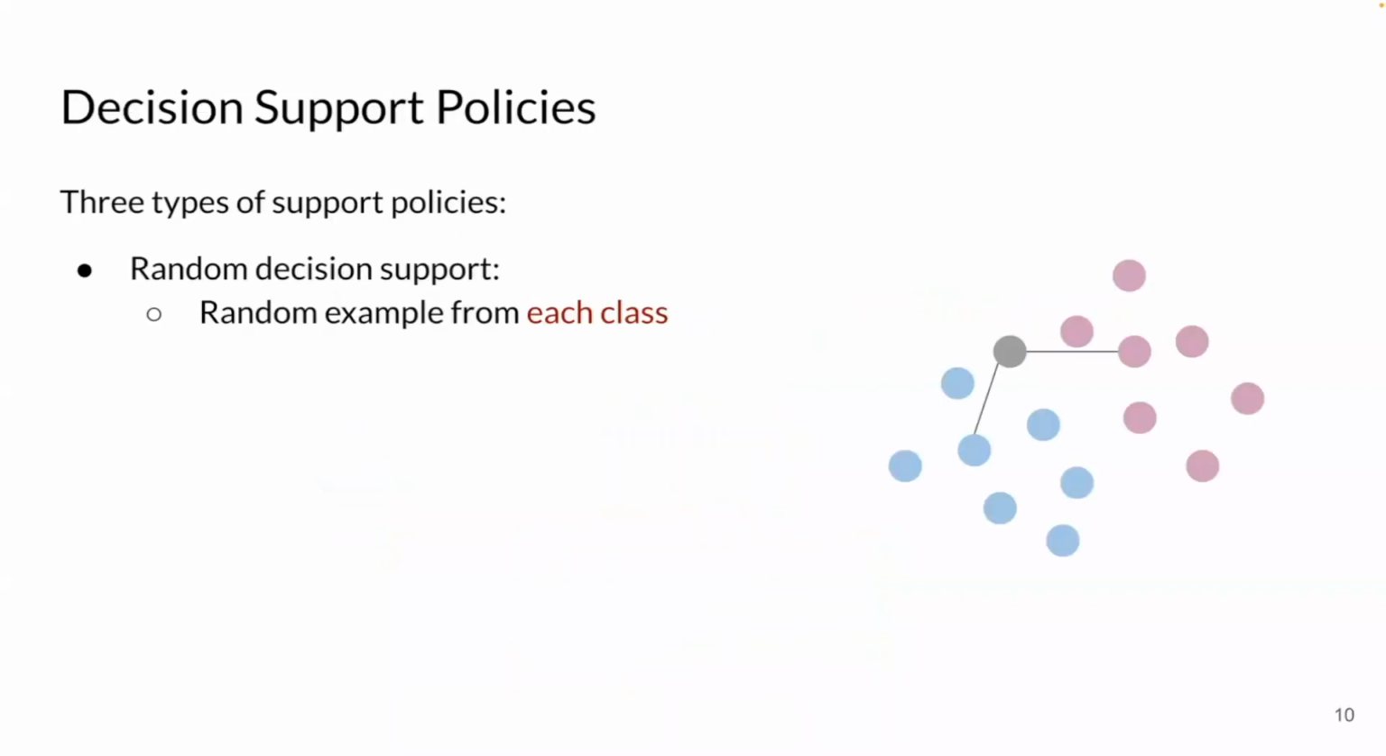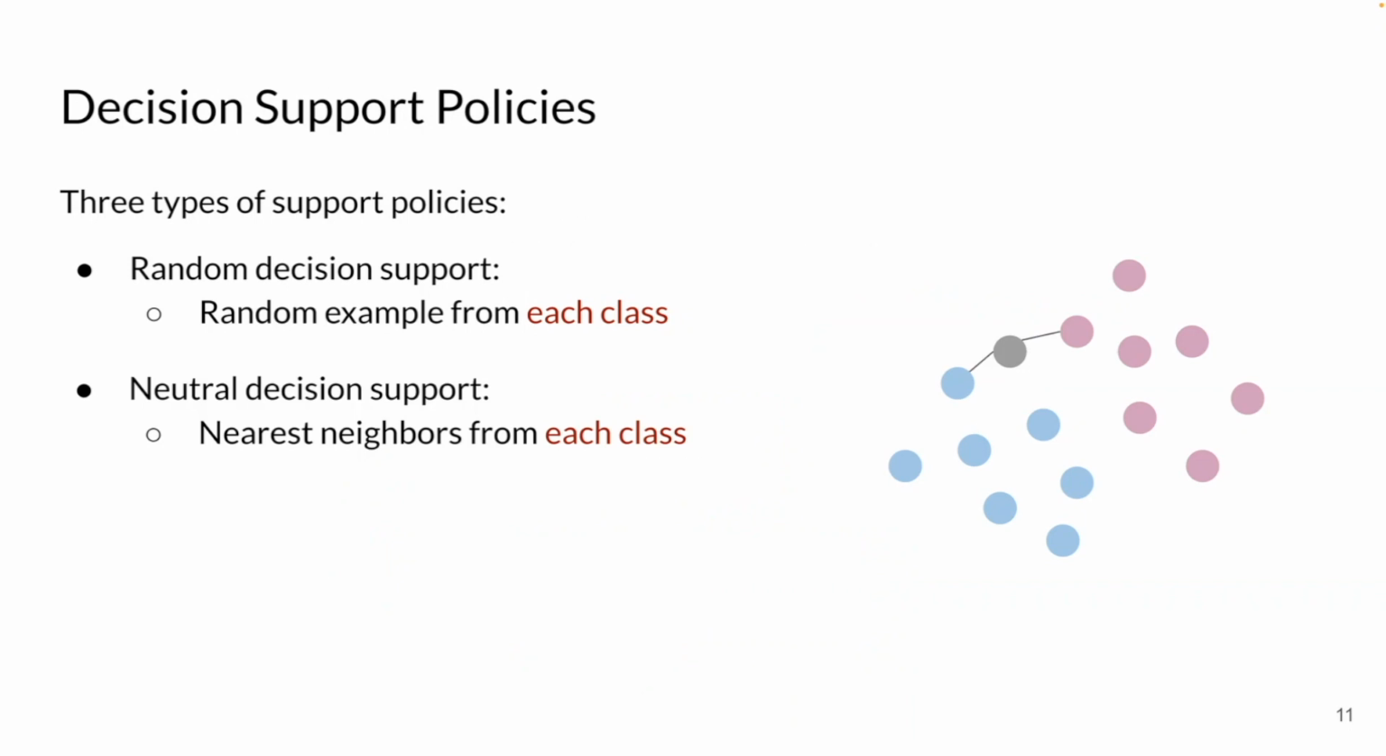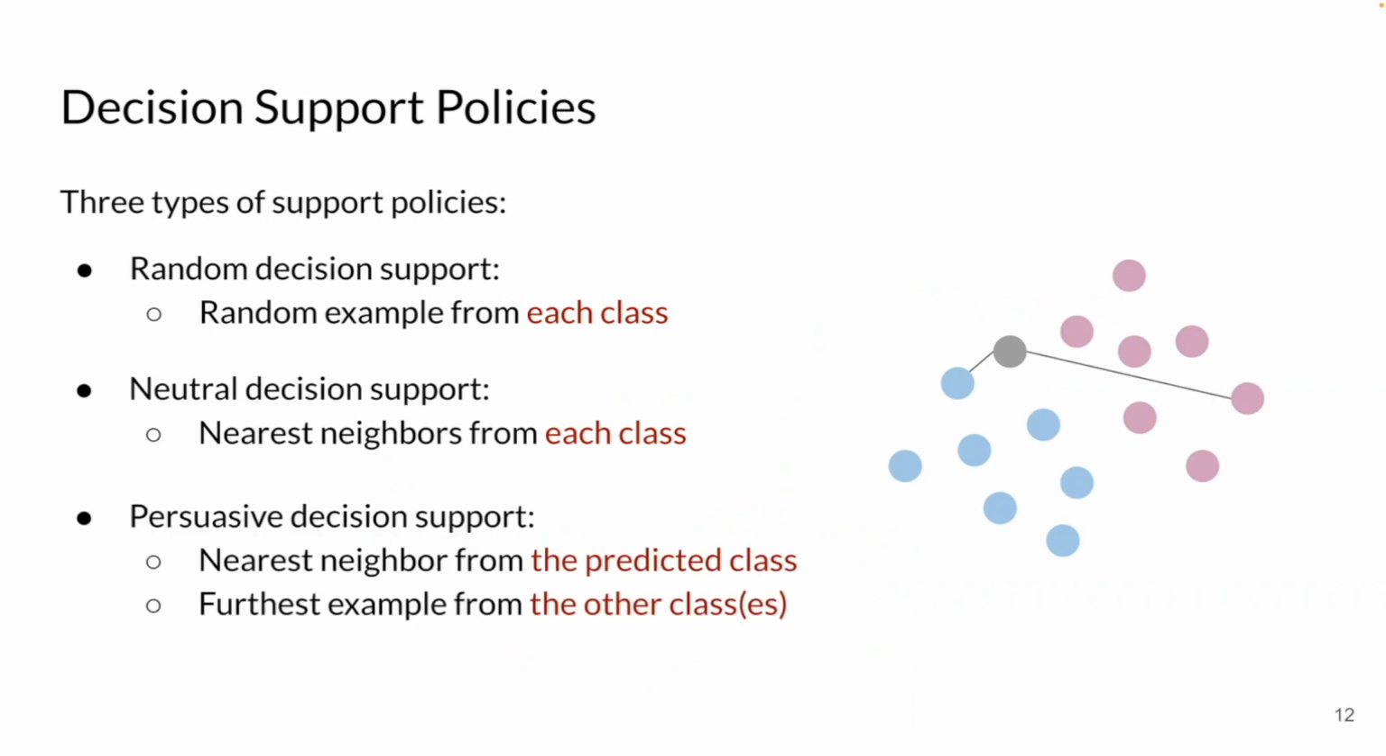We experiment with three types of support policies. First, random decision support with random examples from each class. This is our baseline. Second, neutral decision support. We select the nearest neighbors of the test example from each class. Third, persuasive decision support. We select the nearest neighbor from the predicted class and the furthest examples from the other class. For pros and cons of these decision support policies, please check out the discussion in our paper.